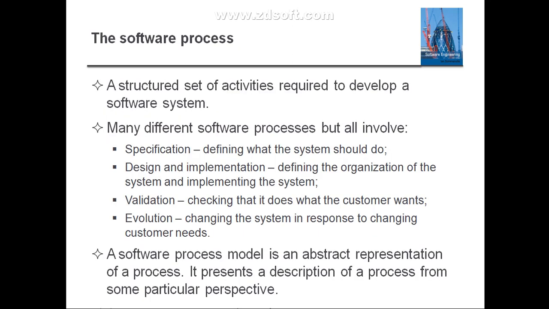A software process model is an abstract representation of a process itself. It presents the description of the process from some particular perspective. It is going to define the process from a particular perspective. That is what you call a software process model.